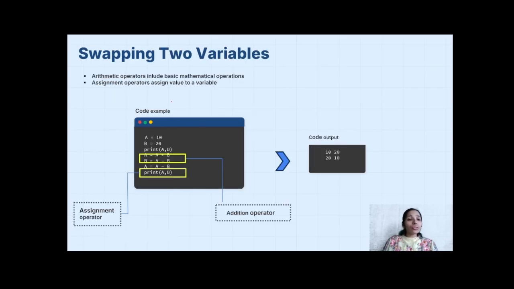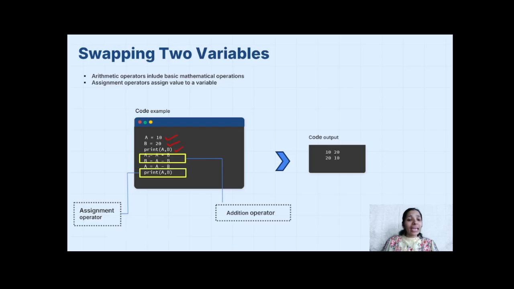Then we can also use the concept of swapping two variables. In the code example, you could see A is 10, B is 20. So A and B are my variables which hold the data 10 and 20, and when I want, I can print them.